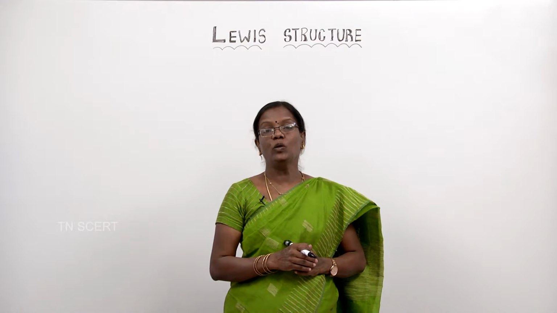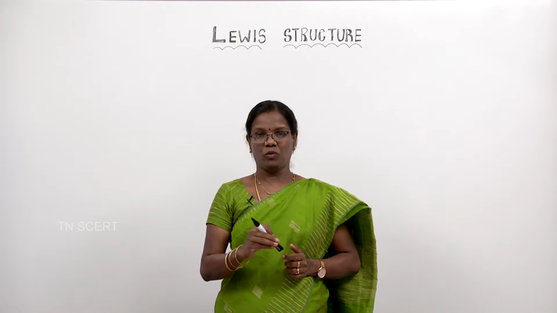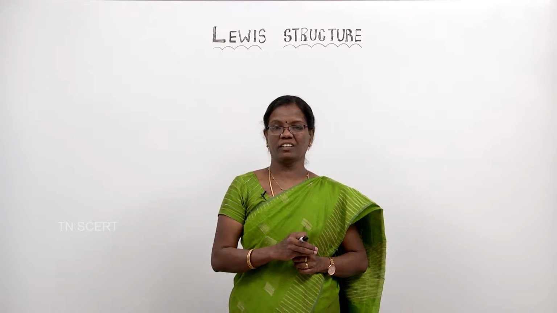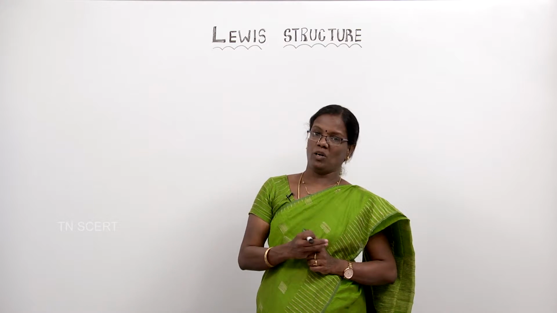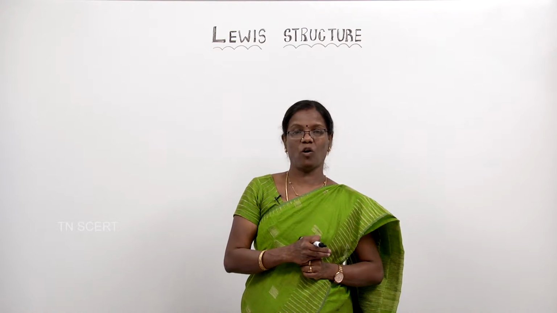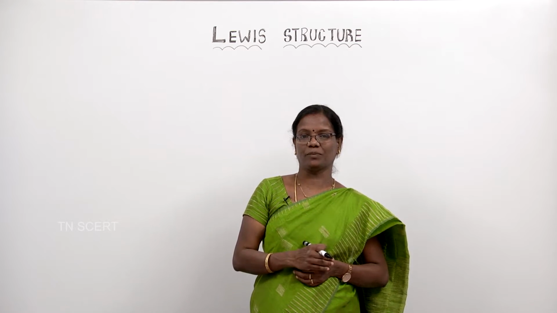How to write Lewis structures for covalent compounds. Before going into that, we should know what is chemical bonding, how a chemical bond is formed, what is ionic bond, what is covalent bond, what is octet rule, all these things. Then only we can easily write the Lewis structure.